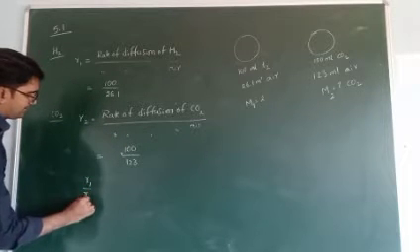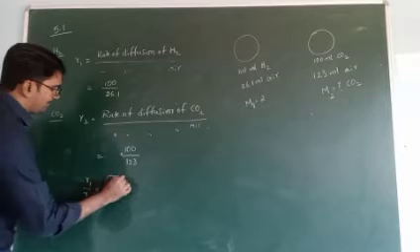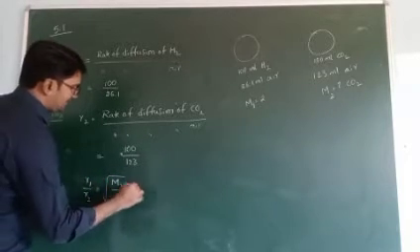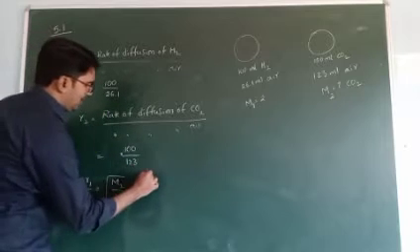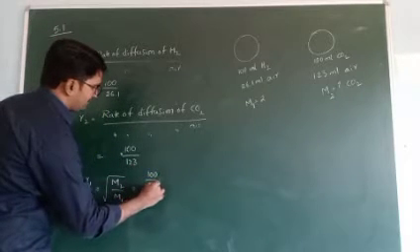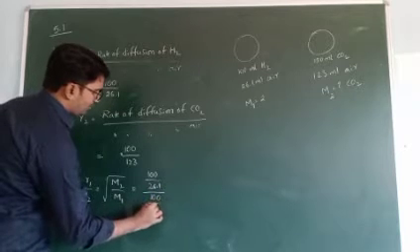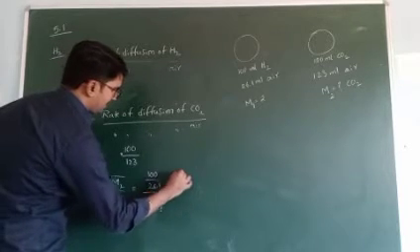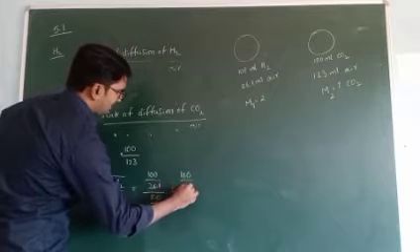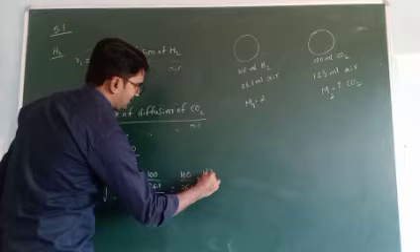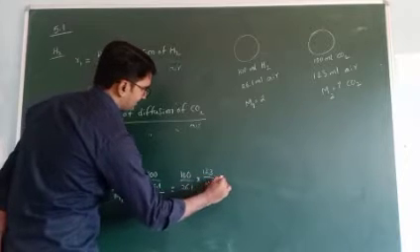R1 by R2 is equal to, generally the formula is root of M2 by M1. This is equal to the R1 value 100 by 26.1, divided by 100 by 123. This is 100 by 26.1 into, this is reversed, 123 by 100.